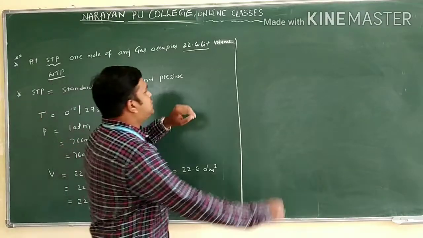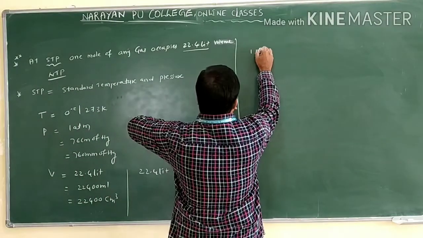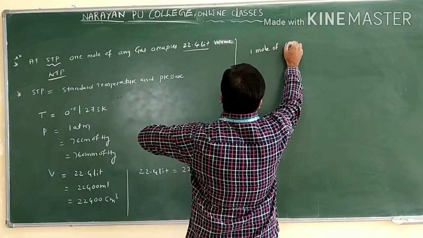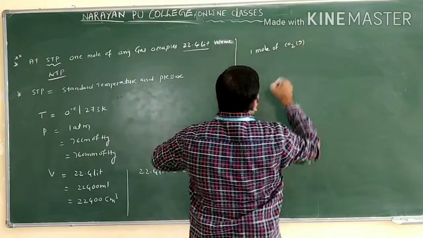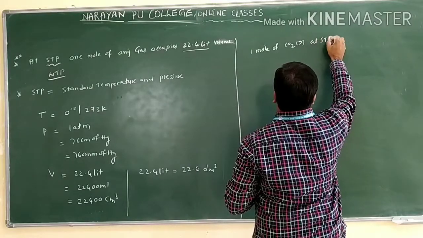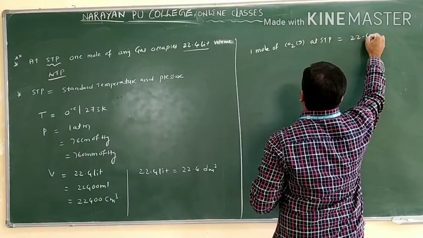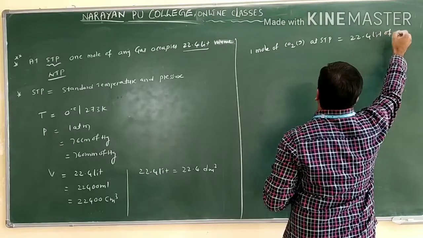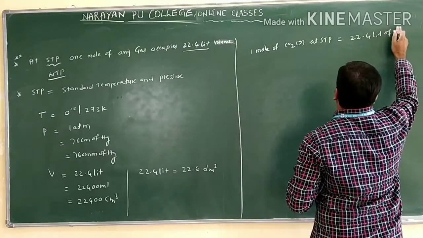If we take 1 mole of CO2 as an example, it is a gas. 1 mole of CO2 gas at STP contains how much volume? 22.4 liters of volume.